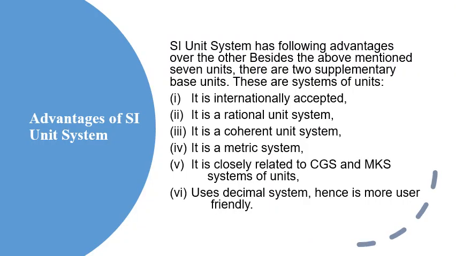Now let's see what are the advantages of the SI unit system. It is internationally accepted. It is a rational unit system. It is a coherent unit system. It is a metric system, and it is closely related to CGS and MKS systems of units. And it uses the decimal system, hence it is more user friendly. See, these are the advantages of the SI unit system.